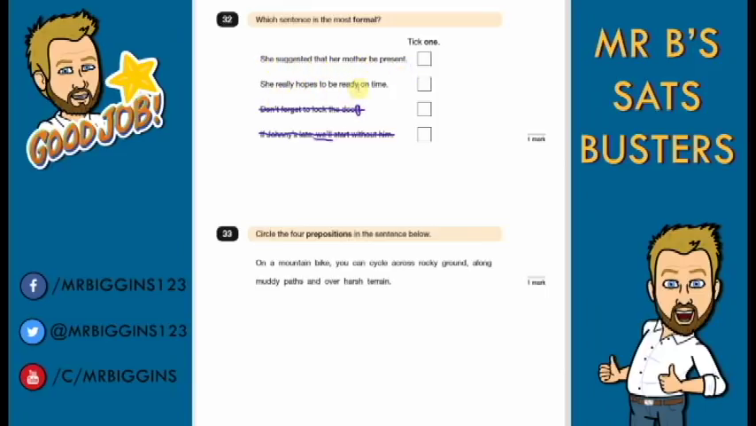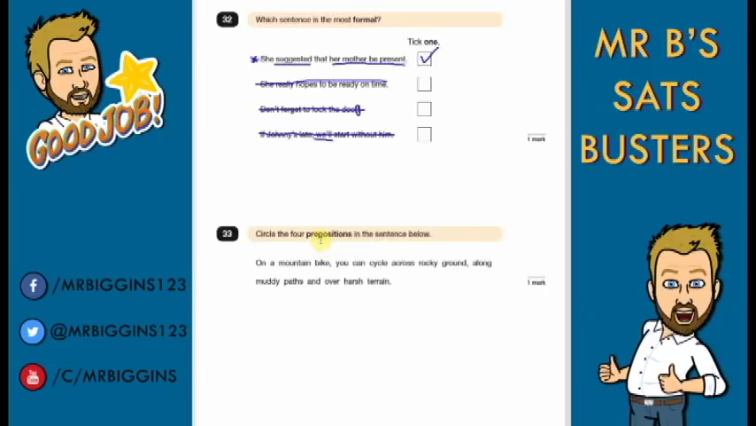She suggested that her mother be present and she really hopes to be ready on time. Again, this one sounds more formal than this one. They're both suggesting, but this one actually has the word suggested in it, and her mother be present sounds very formal, so this would get our tick.